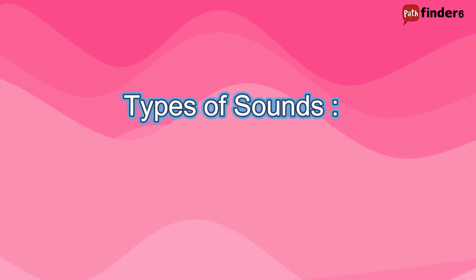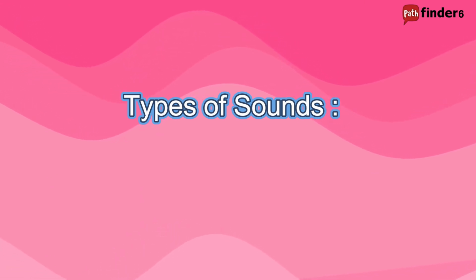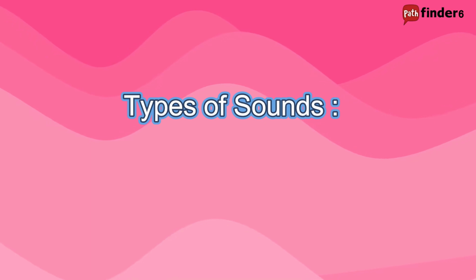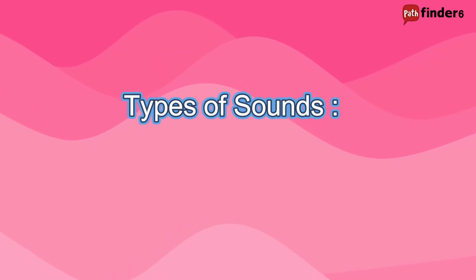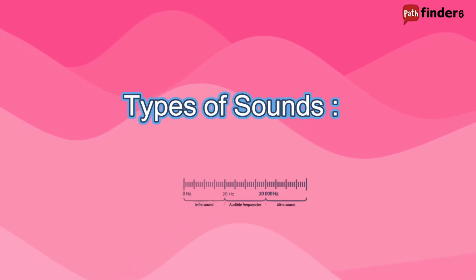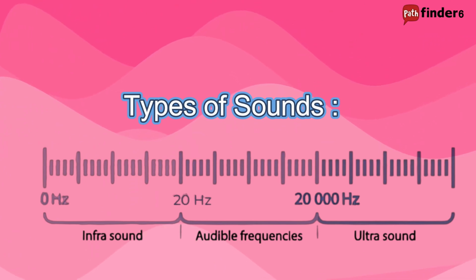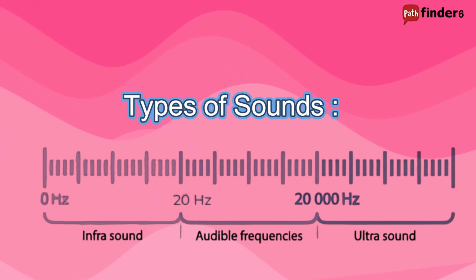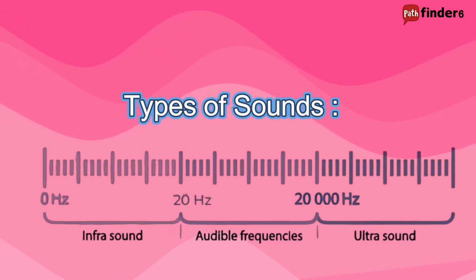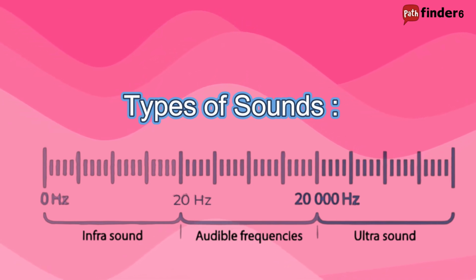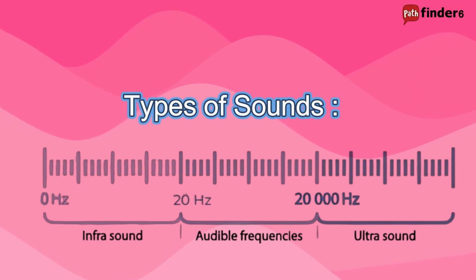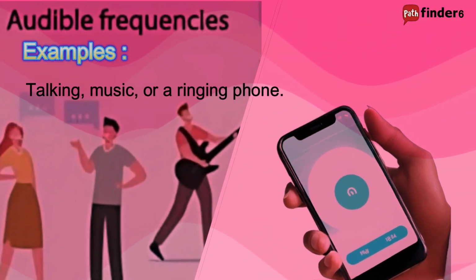You will find that you can hear most sounds, but certain ones you will not be able to hear. This is because the average human ear has an audible range between 20 Hz and 20,000 Hz or 20 kHz. What this means is that you can only hear sounds with frequencies between 20 Hz and 20,000 Hz. This is called the audible range of frequency of sound. Examples: talking, music, or a ringing phone.